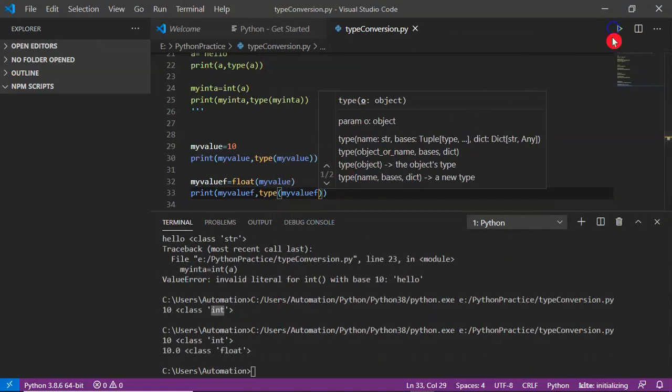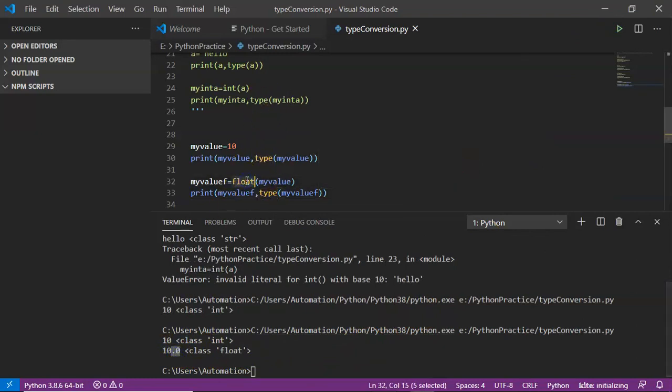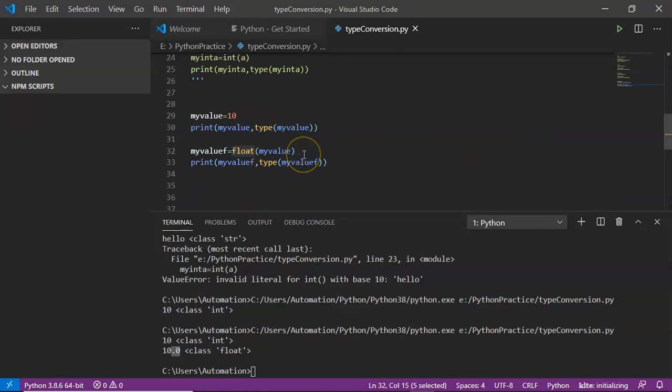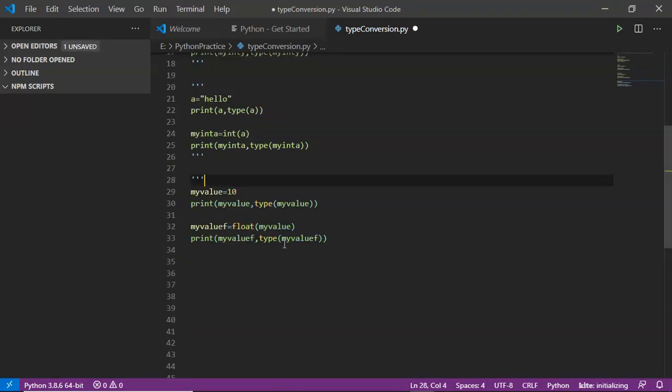Now see the result, 10.0. So .0 is added automatically because of the float function. That's it. So that is the way we can convert integer into float. That's fine. Now let me comment this code